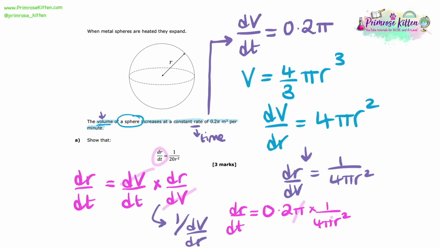So if we simplify this now, the pi's will cancel, and 0.2 divided by 4 gives us 1 over 20. And so as a result of that, we get 1 over 20 r squared. And that is what we were being asked to show. So there we are, we've finished part A here.